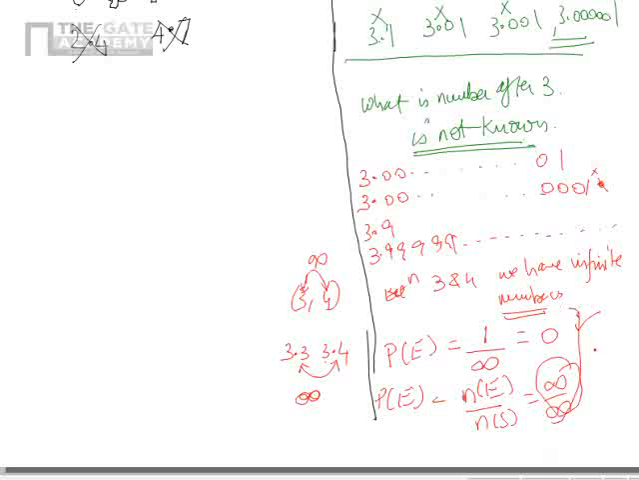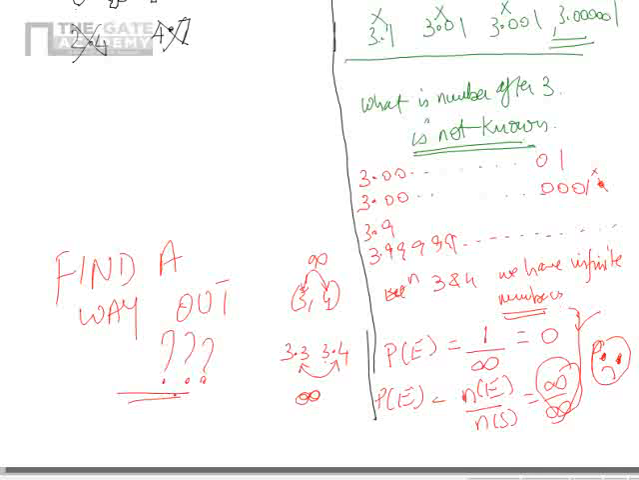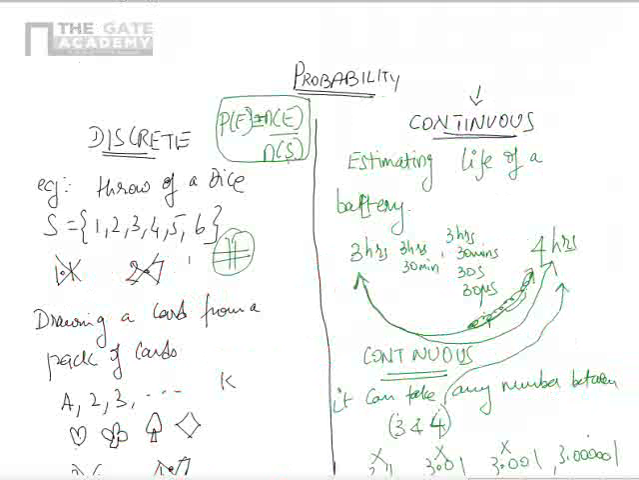Clear? So both of them we have a problem. We cannot evaluate what the probability is. So we have to find a way out. This is the problem with continuous probability. In discrete probability, this scenario does not exist because you know how many entries there are. N of S is finite and n of E is also finite. So in the discrete case, we don't have this problem. Clear? Fine.